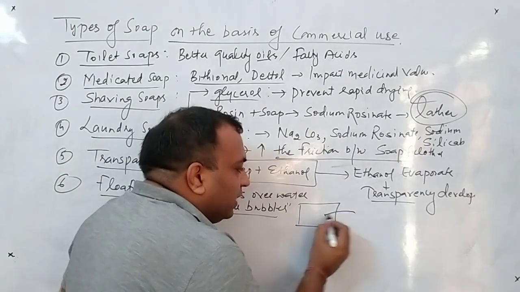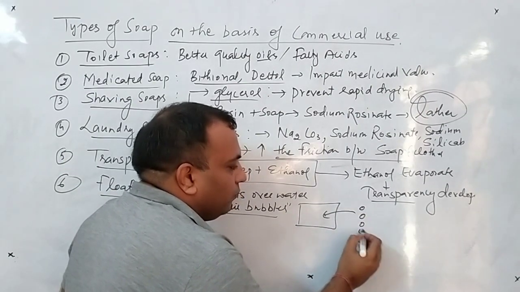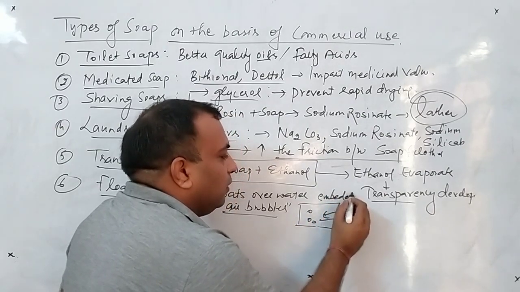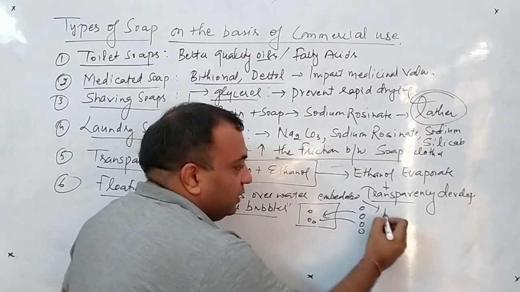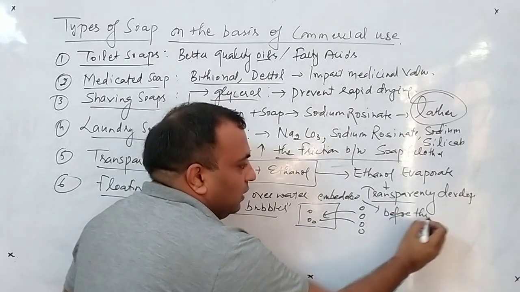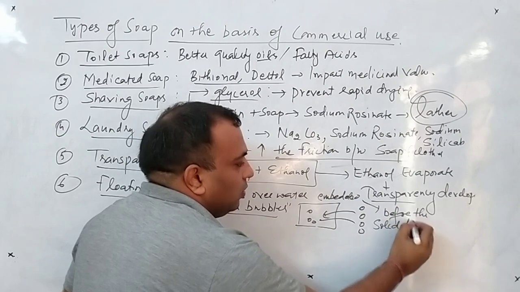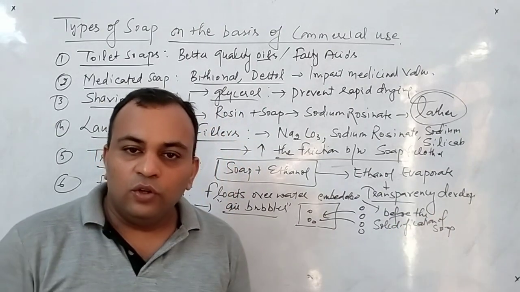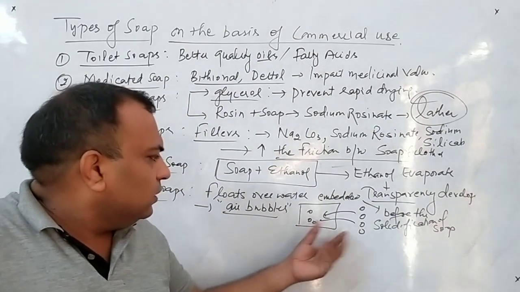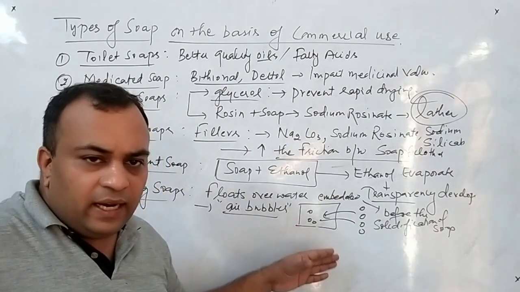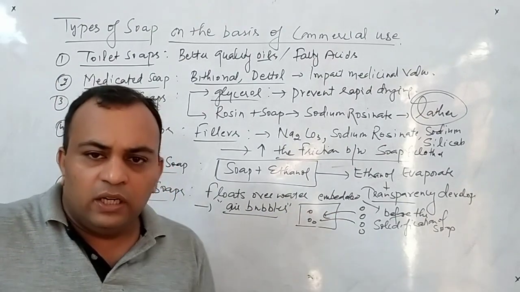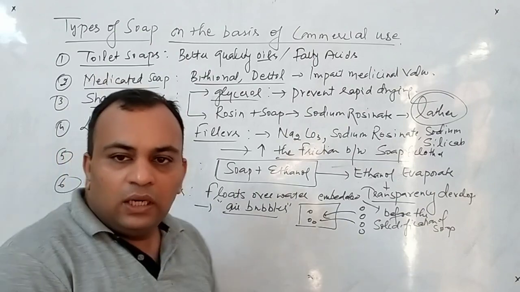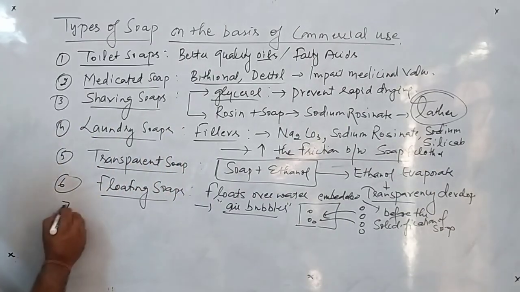In this soap, what happens? These air bubbles are embedded before the solidification of the soap. Clear to all of you? So in the semi-liquid state these air bubbles are embedded, and as soon as the soap is converted into a solid, they are present inside the soap, and this will make it float over the water. Clear?